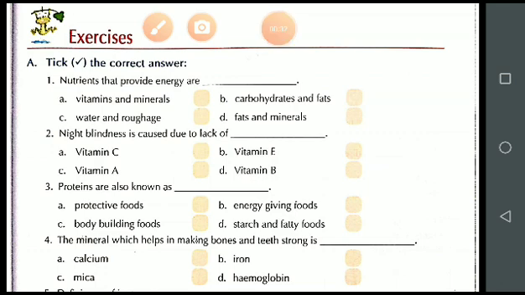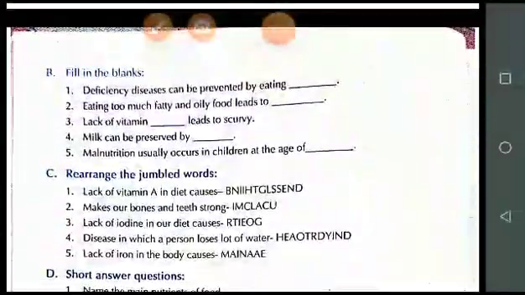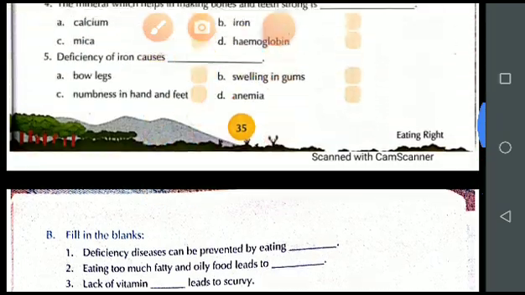Students, we have completed question number A, tick the correct answer. Then question number B, fill in the blanks. Deficiency diseases can be prevented by eating a balanced diet. Let's do the recapitulation of the two questions, then we will start with question number C.